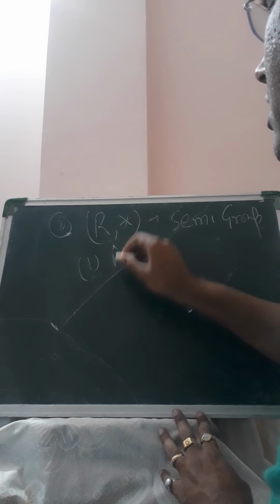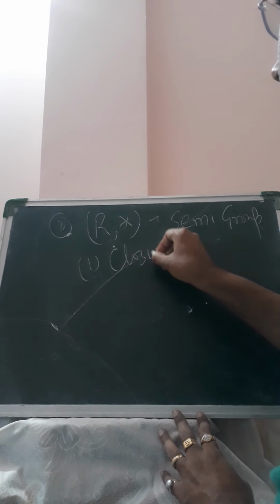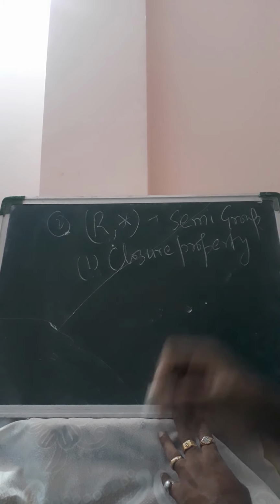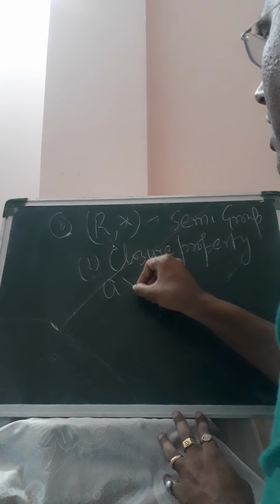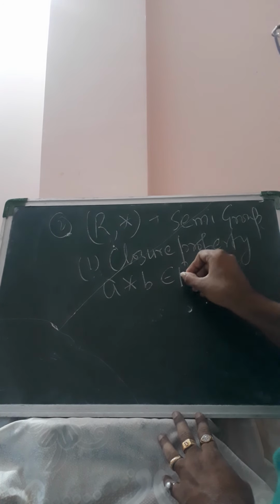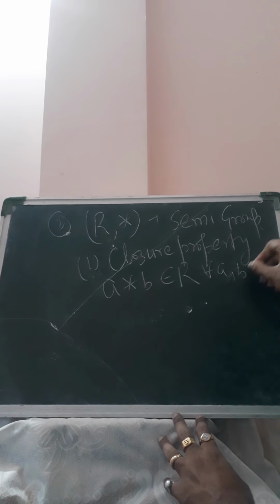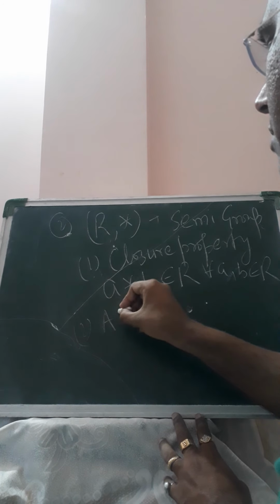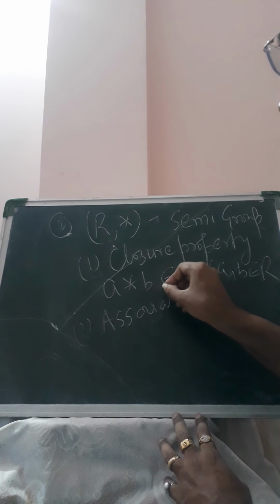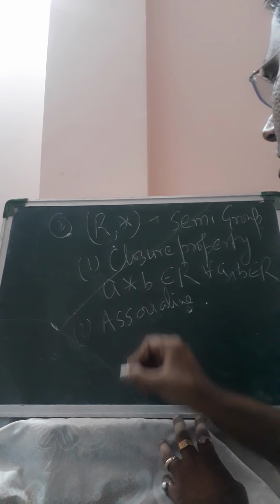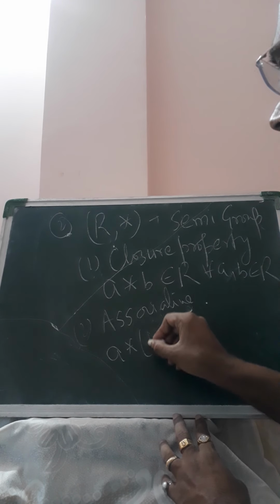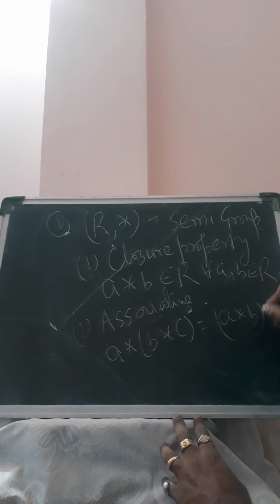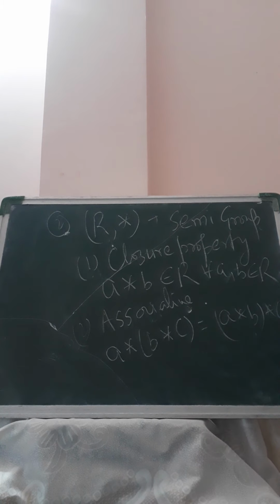Number one, closure property with respect to the operation *, that is a * b must belong to R for all a, b belonging to R. And the second one is associative property, that is (a * b) * c equals a * (b * c).